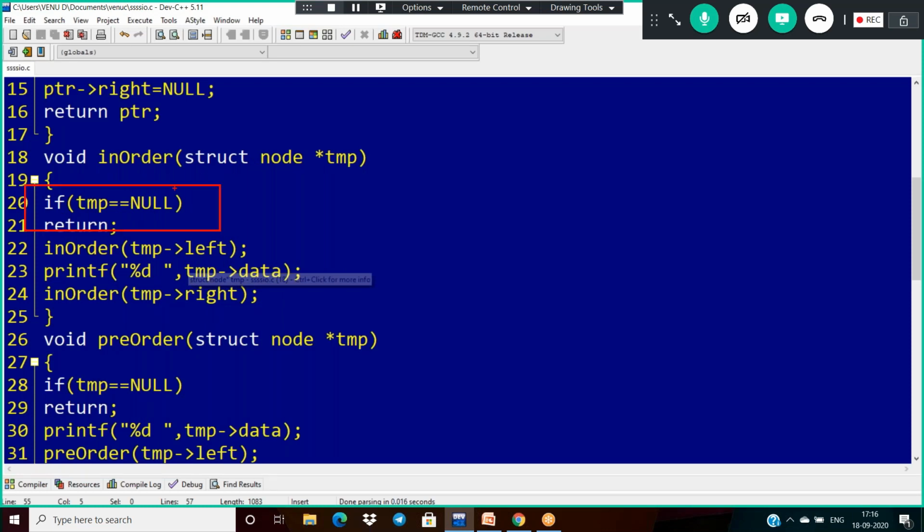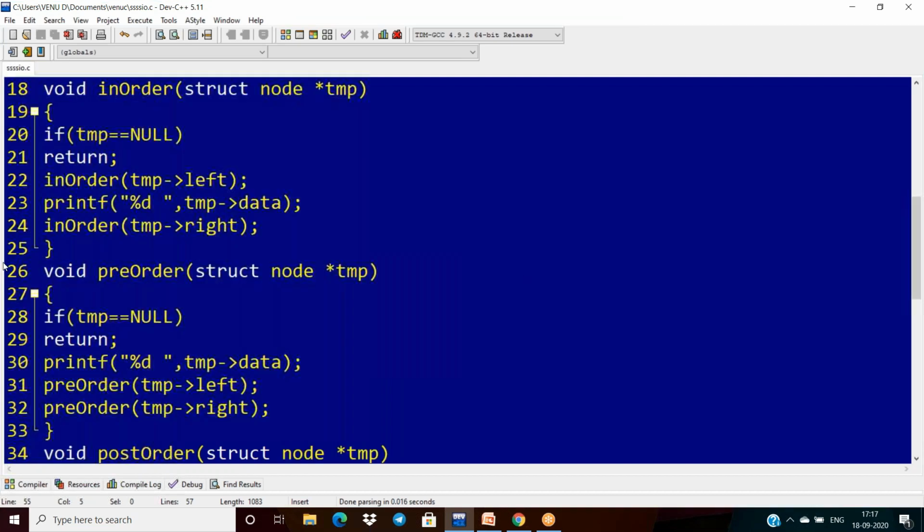If it is null, we don't want to do anything here. But if the left child is again a left subtree, we call the same function. Then visit the root, print the element of the root, and next traverse the right subtree. That's all. So this represents the left, this represents the root, and this represents the right here. That is in-order.